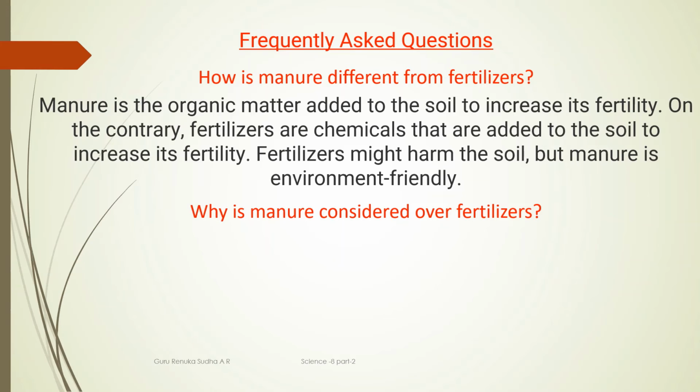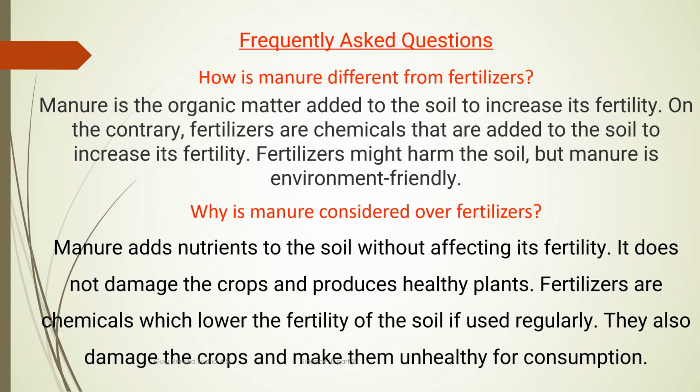Okay, next question that is frequently asked: why is manure considered over fertilizer? That means, why are manures better than the fertilizers? Here is the answer. Manure adds nutrients to the soil without affecting its fertility.